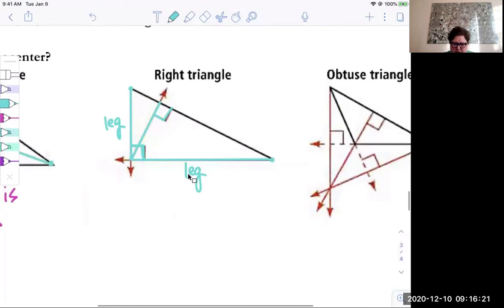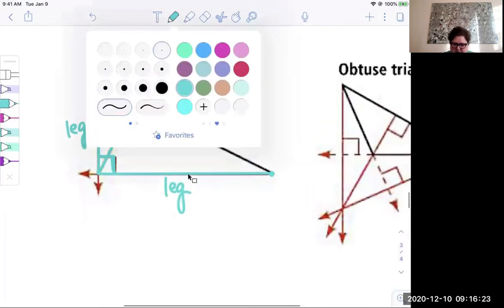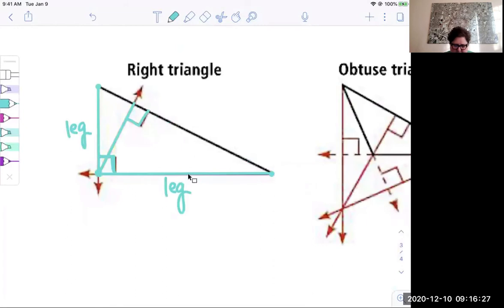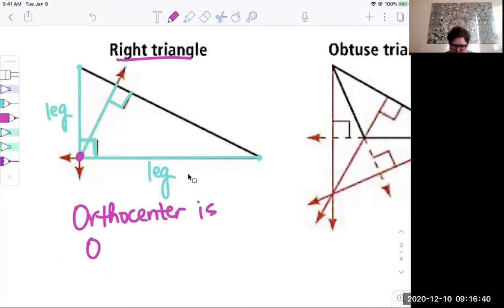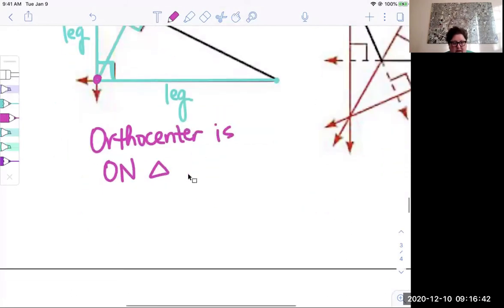So in this picture, where is the orthocenter? Well, the orthocenter is where they all come together, and that's happening at that point right there. So for a right triangle, the orthocenter is on the triangle. And where is it? Well, it's at the vertex of the right angle.